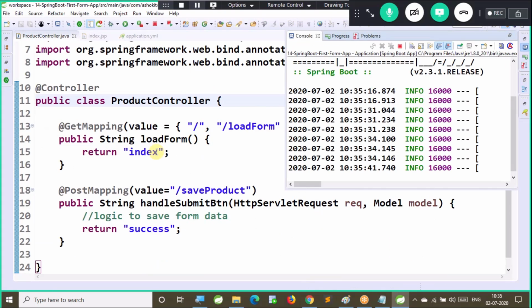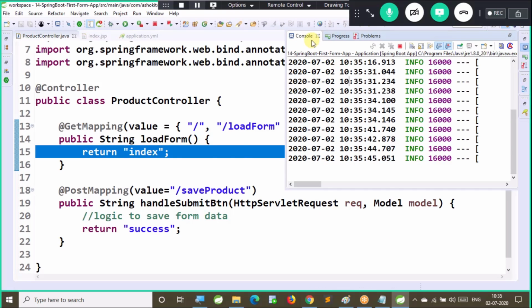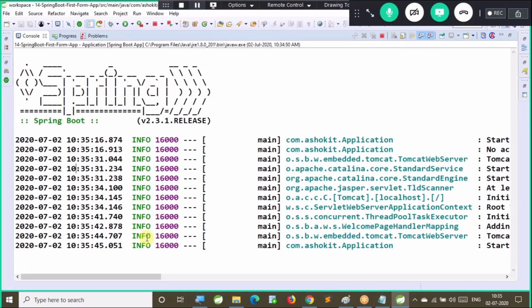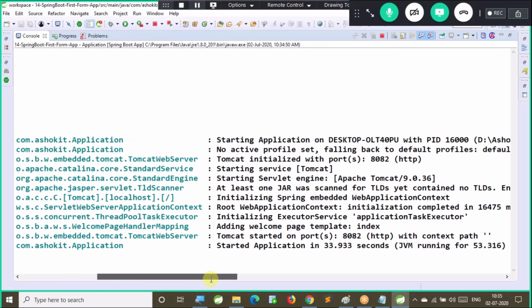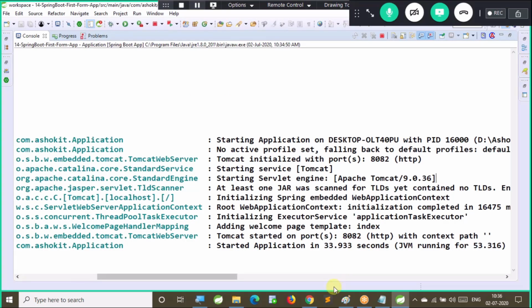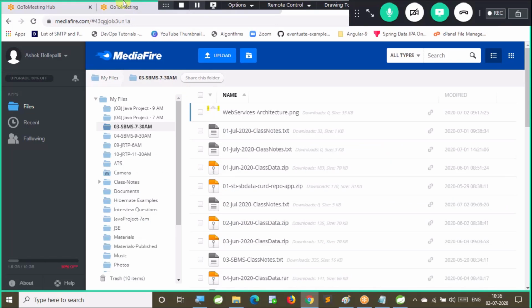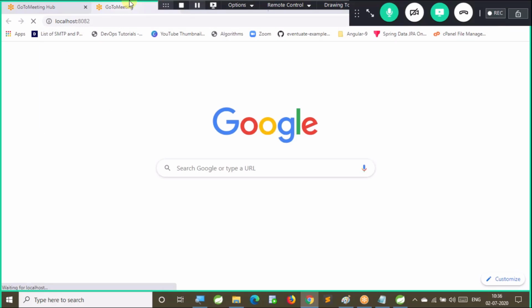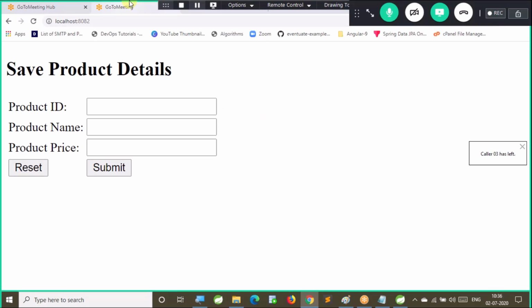Now the application started. Check the console. Spring Boot web application started with port number 8082. So I configured 8082 as the port number, so let me change to this. Now let's take this URL and go to the browser and send a request. Go to browser, new tab. Localhost colon 8082. Context path is not there. Yes, we are able to load the form as expected.